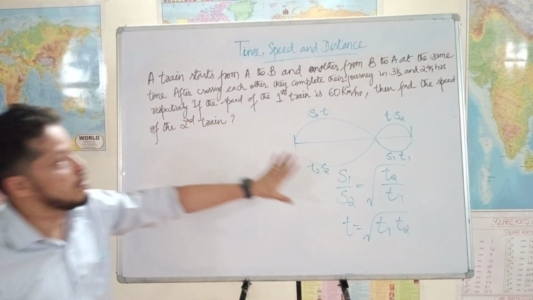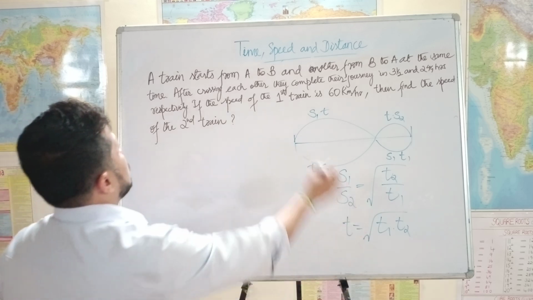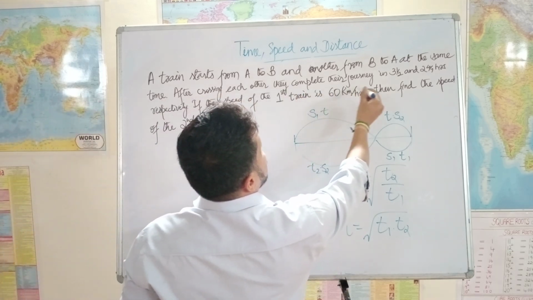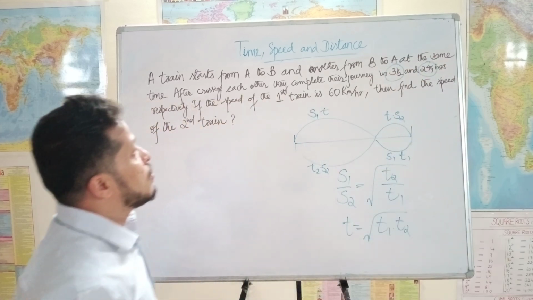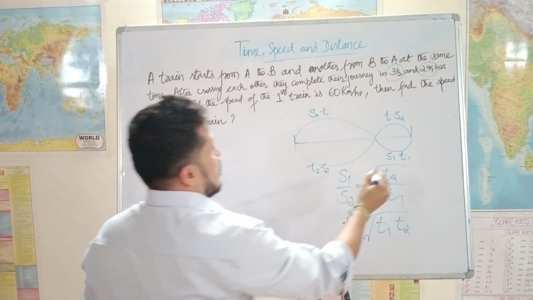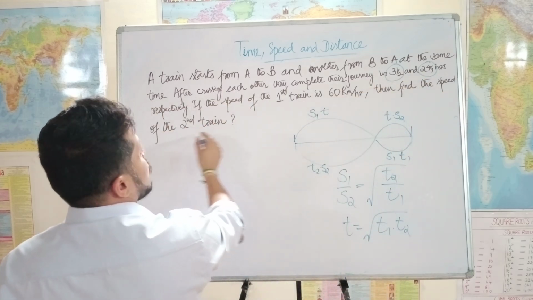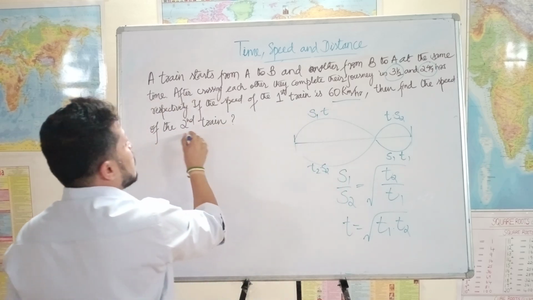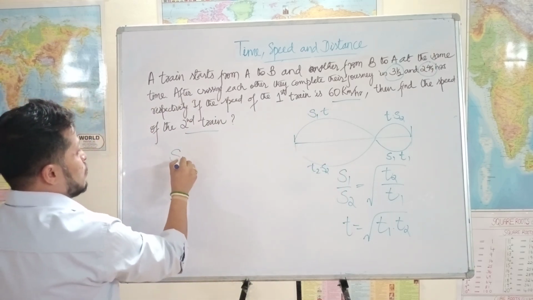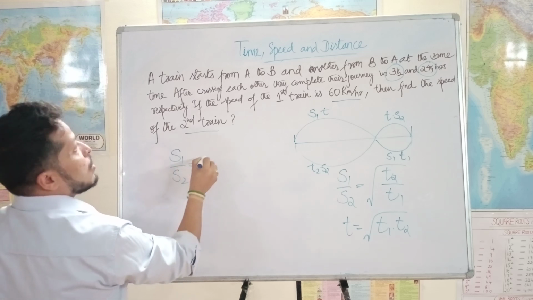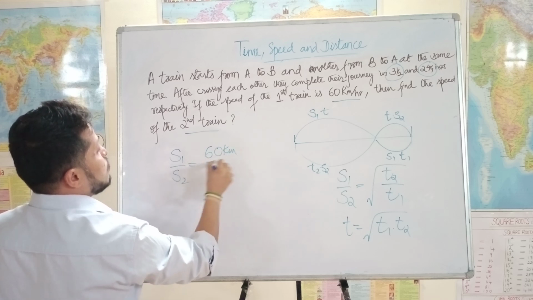So you remember this, right? Same concept applies here. Here we have them crossing each other, and they complete their journey in this and this, which are T1 and T2. What we need to find is S2. S1 is this. We need to find S2, so we can use this formula here. S1 by S2 is equal to, S1 is 60 kilometers per hour and let's assume S2 is x.